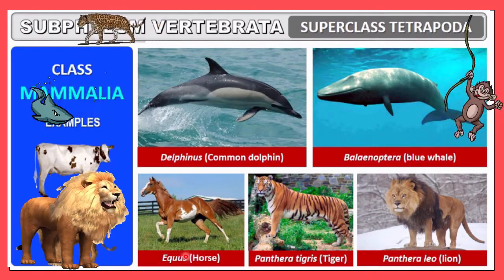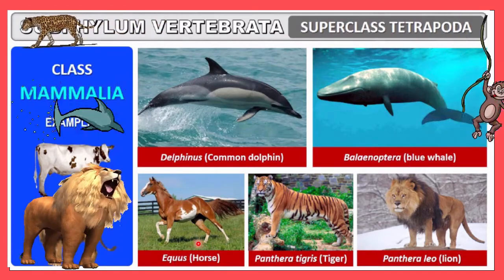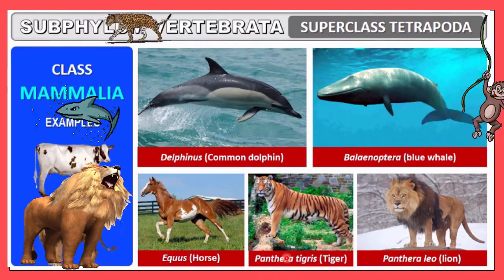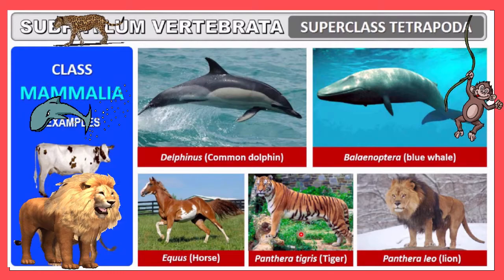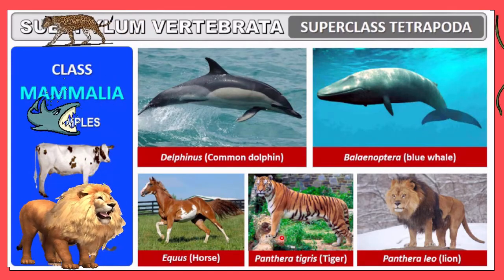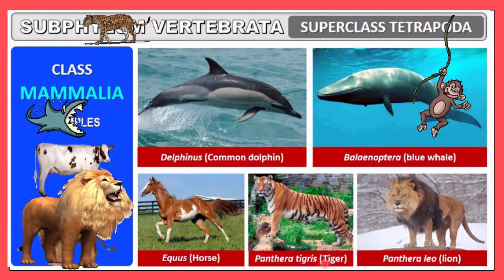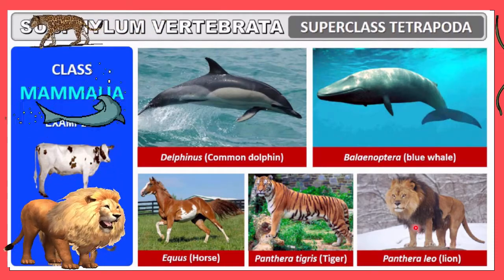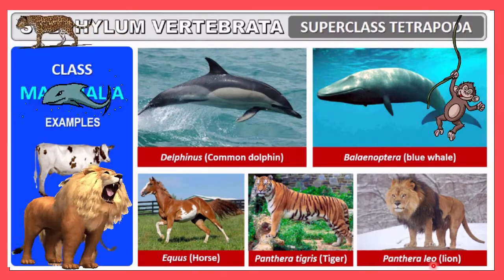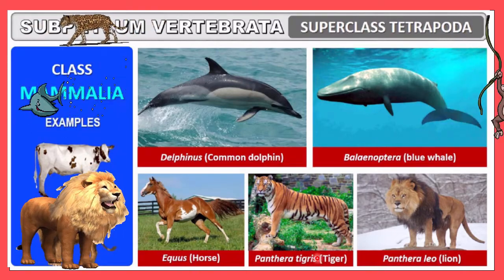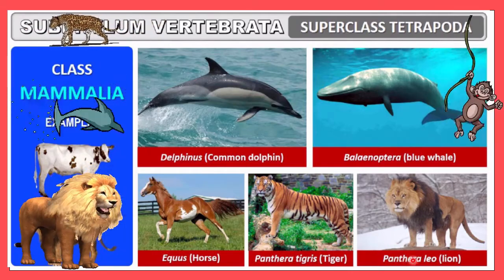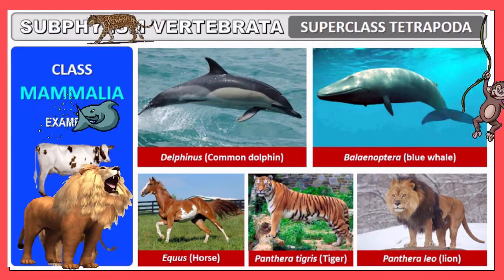This is a horse, Equus. The scientific name of a horse is Equus. Then here, tiger, Panthera tigris, which you have all already learned about. You know very well the scientific name for the tiger because we have already learned it in chapter number 1. And here you can see the lion. You have already learned about Panthera leo in chapter number 1. So you have already remembered these two scientific names: tiger, Panthera tigris, and Panthera leo, that is the lion.